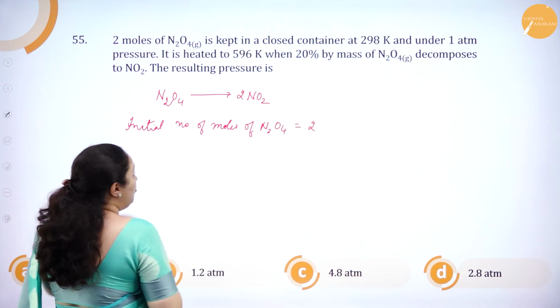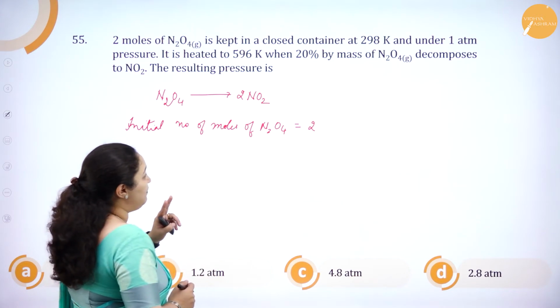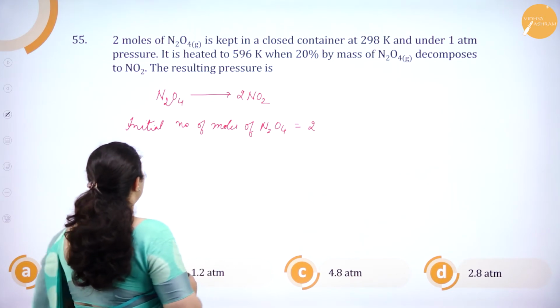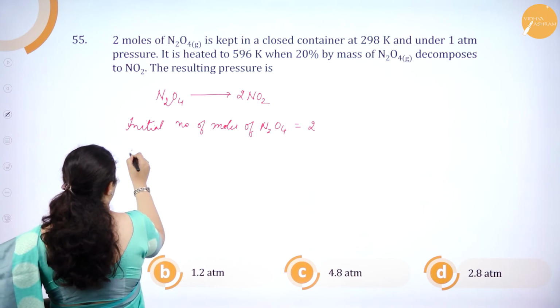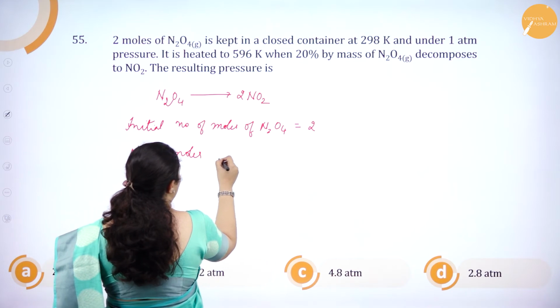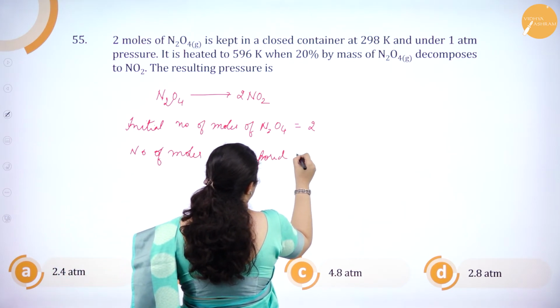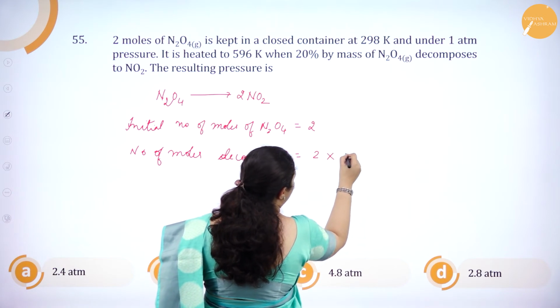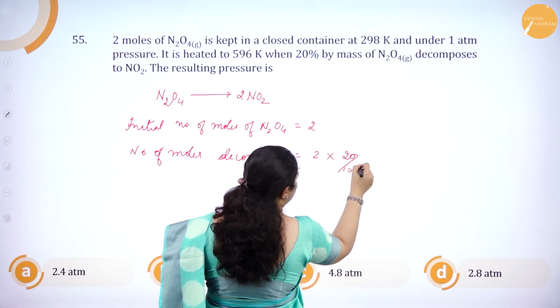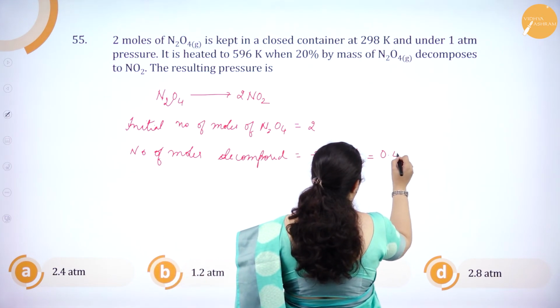Okay. Now the mass percent is equal to the mole percent. So 20% is decomposed. So what is the number of moles which is decomposed? It is 2 into 20 by 100, so you are going to get this as 0.4.